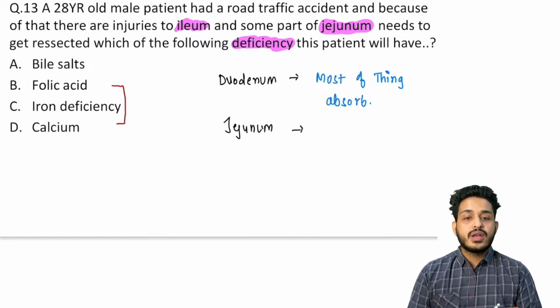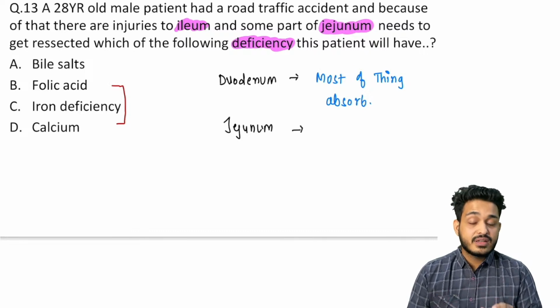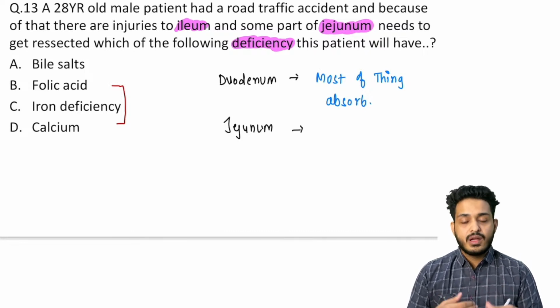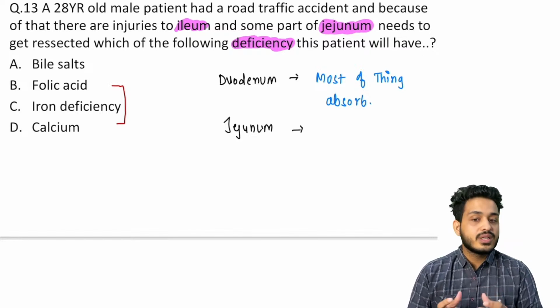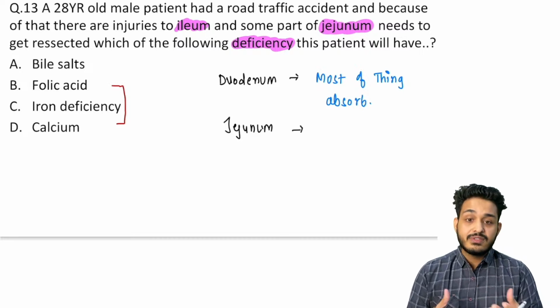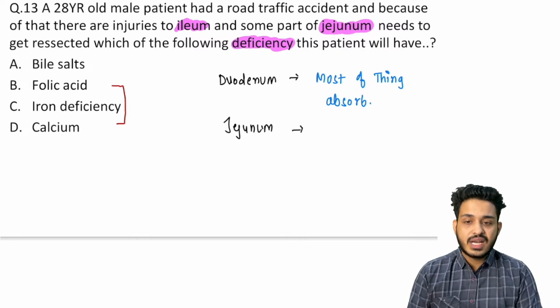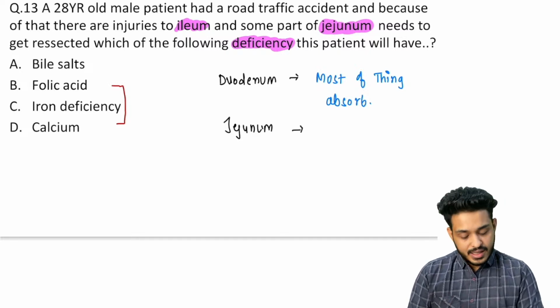Remember, in your body you will be having a total of 9 liters of secretions. Along with the fluid intake that you are doing in your alimentary canal, you will be having a total of 9 liters of secretions from different glands, right? 2.5 liters of HCl is coming from the GIT, 1.5 liters of saliva is coming from the mouth in a day, right?